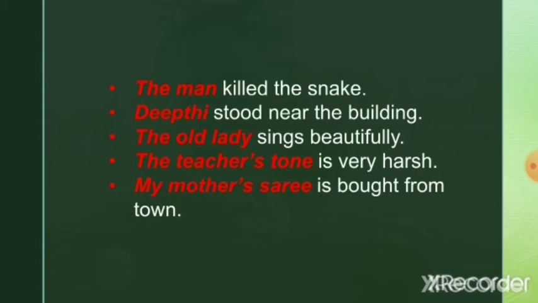The old lady sings beautifully. Who sings beautifully? The lady. We are talking about the lady. And there are some words that tell more about the lady. She is old. The old lady. Whichever words come before the main subject or main noun are the words that tell more about the subject itself. So all the words, the old lady, come under the noun phrase.